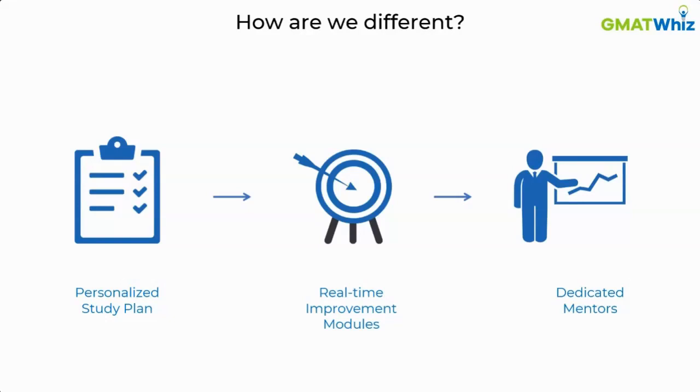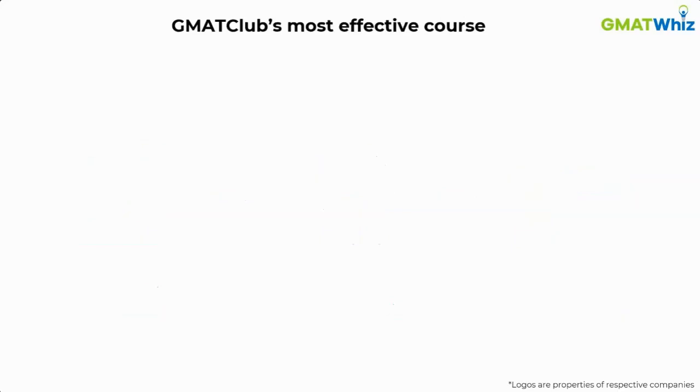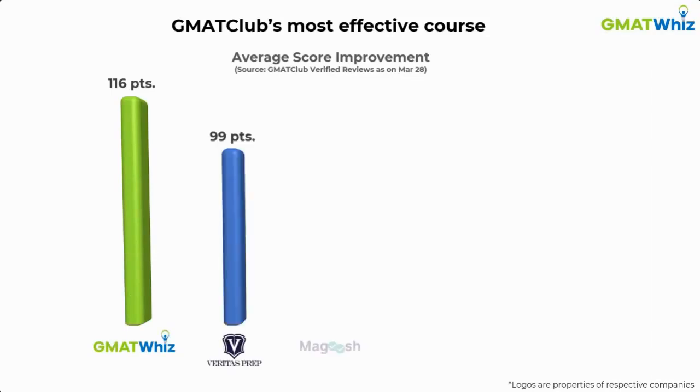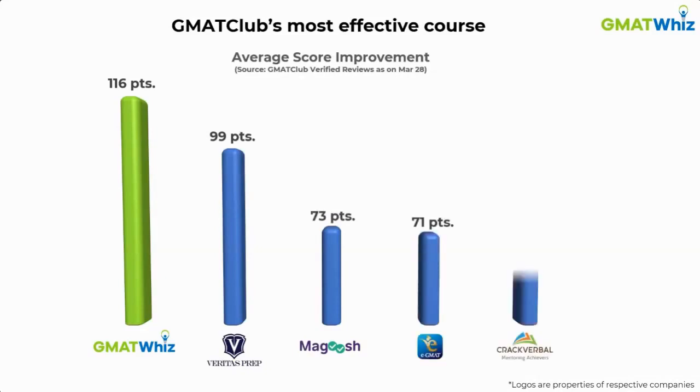So this is something we provide, and we feel that these three things are the key reason why we are one of the most effective courses on GMAT Club. If you go by average score improvement, we are proud to say that GMATWiz stands at a diverse 116 points average score improvement, whereas even the topmost brands that you can see on your screen are way behind us. And that's one of the biggest reasons why we are so successful.